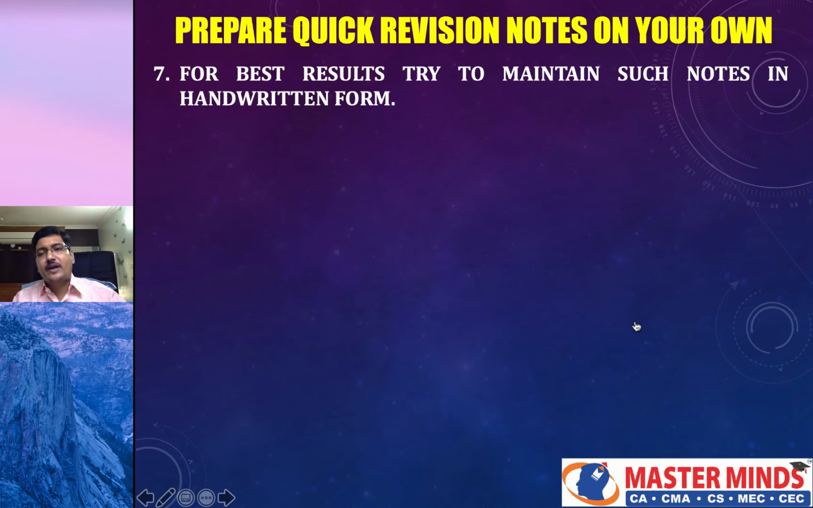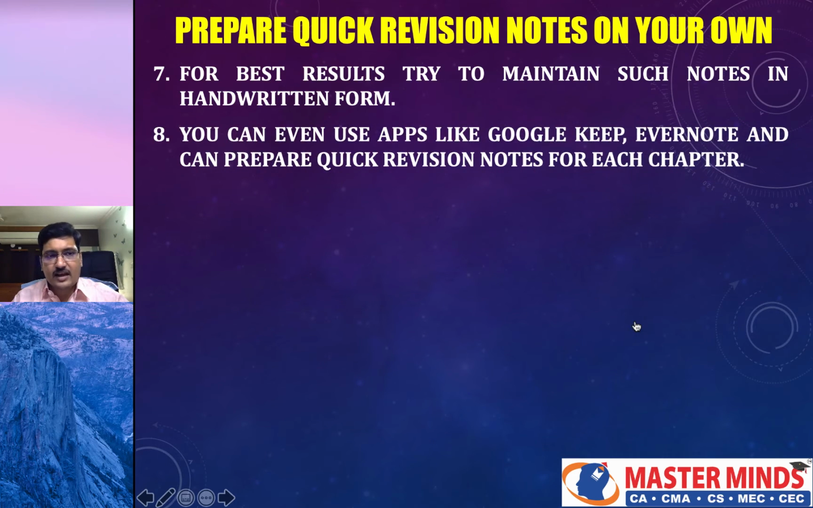For best results, try to maintain such notes in handwritten form rather than typed form. You can even use apps like Google Keep, Evernote, and you can prepare quick revision notes for each chapter in the mobile phone itself. Since nowadays the majority of students have mobile phones, you can use your mobile phone for maintaining quick revision notes. There are apps like Google Keep, Evernote, etc.